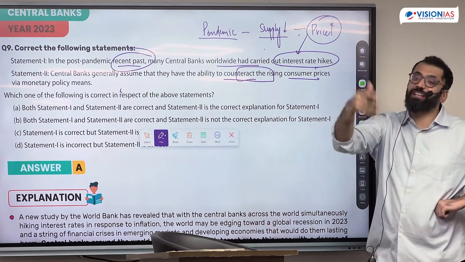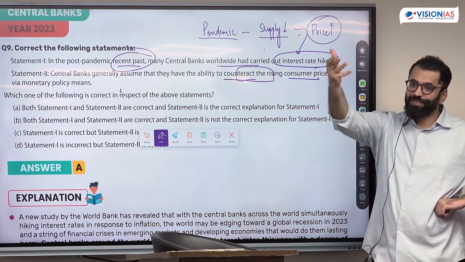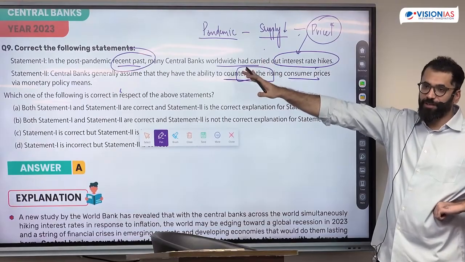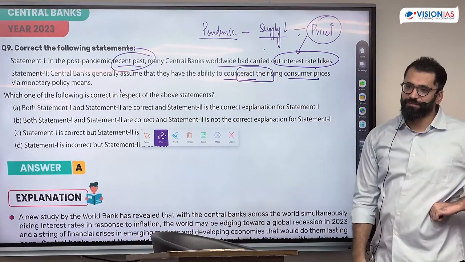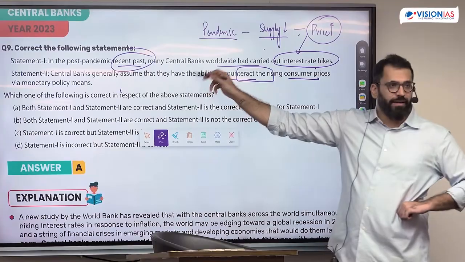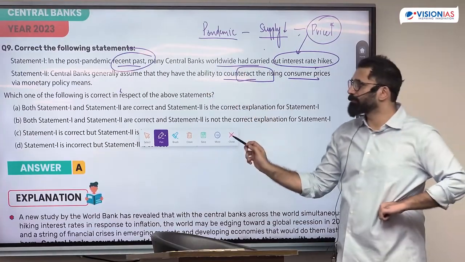What is happening? You can't say that they might be doing it. They were doing it, they can do it. So this is not a question of concept. This is a question of fact. Both are correct, and 2 is the explanation of 1.